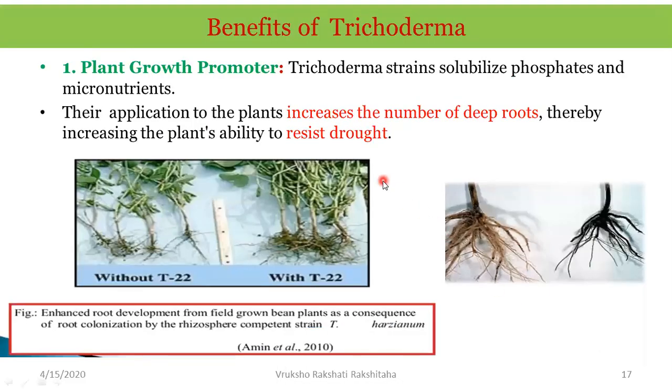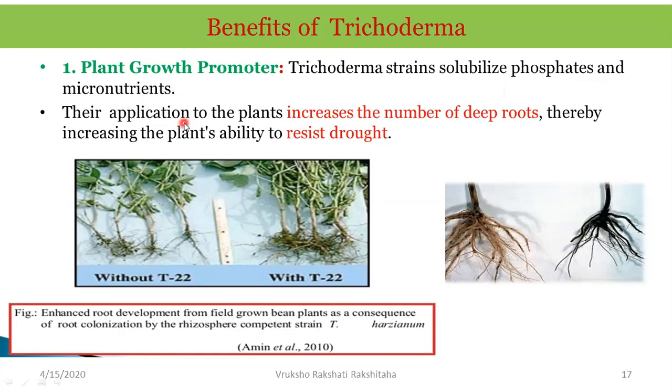Now let us look into the next point, that is benefits of Trichoderma. What are the benefits of Trichoderma? So the first benefit is that it acts as a plant growth promoter. The different strains of Trichoderma solubilize the phosphates and the micronutrients which are present in the soil, and make them available to the plant. So the plant can easily uptake these phosphates and micronutrients, and therefore it can show robust growth.